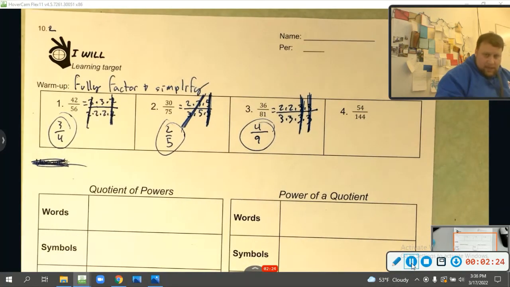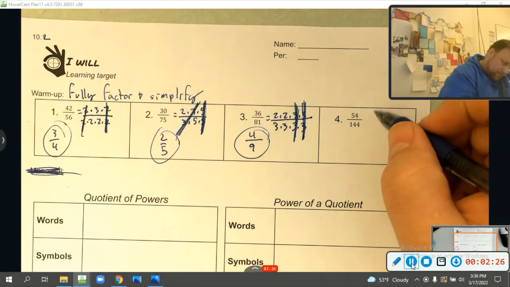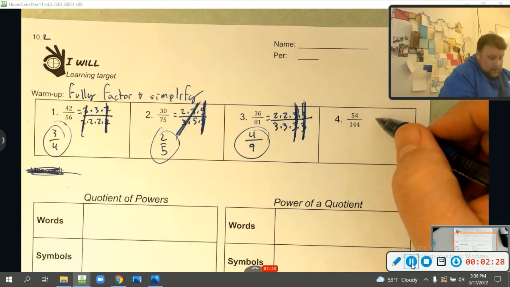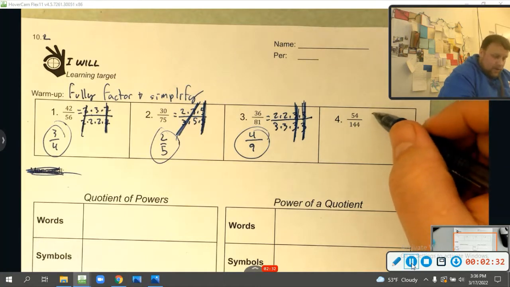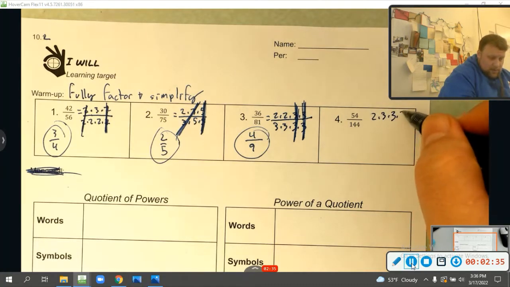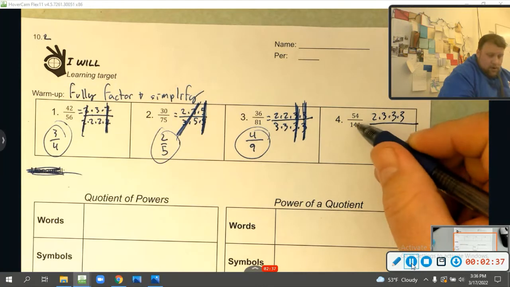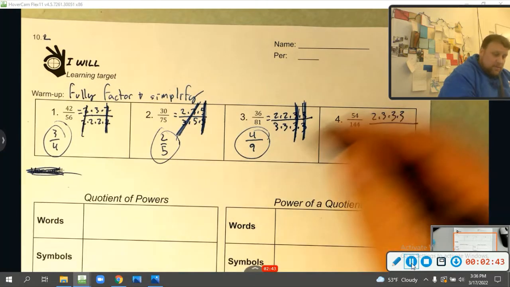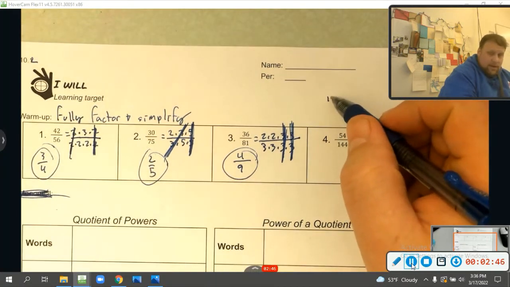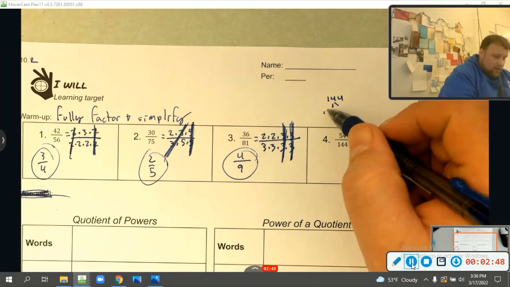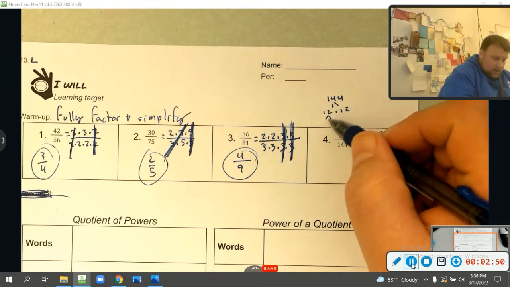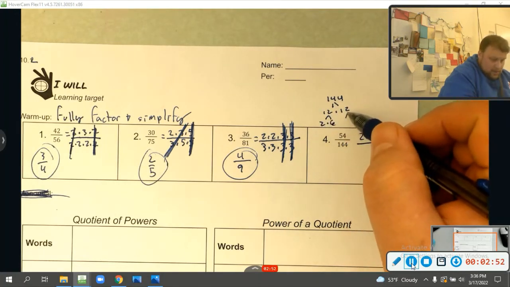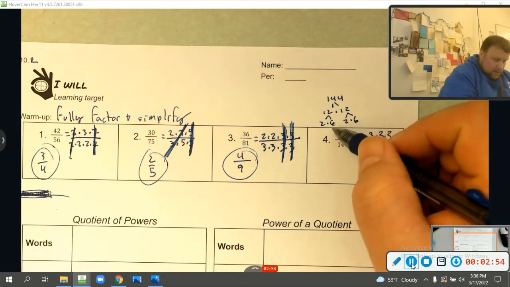And last but not least, 54 is what? 6 times 9? Which is 2 times 3, and then 3 times 3 for 9, so 2 times 3 times 3 times 3, all over 144, which is 12 times 12. Each 12 is, let's do this, I'll factor tree this out. So I got 144, 12 times 12, that's 2 times 6, 2 times 6, and that's 2 times 3.